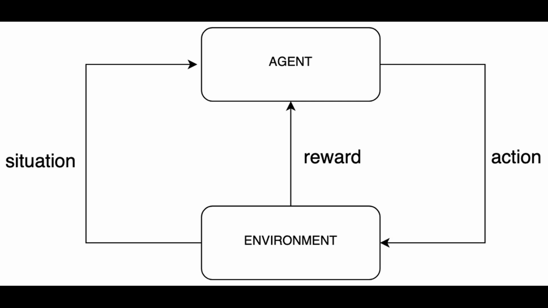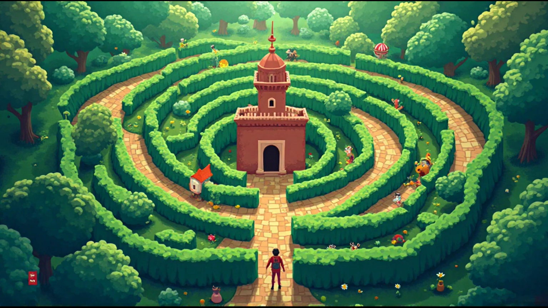Finally, by sheer luck, after 50 twists and turns, he stumbled into the center tower. A +1 reward, the golden key gleamed, and his ledger updated. Every action along that haphazard path got a boost, especially the last ones near the goal. Energized, Quinn reset at the start for another go, an episode in learning terms.